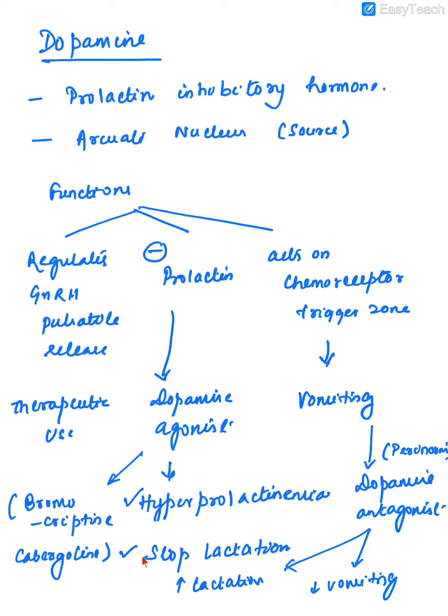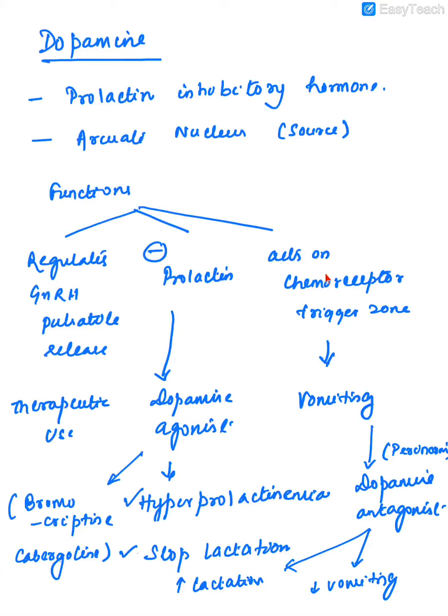These drugs are also used when a female wants to stop lactation. See, lactation will happen because of high prolactin levels. So if you give a drug that inhibits the prolactin, which is a dopamine agonist, it will stop lactation. Usually the drug that we give is cabergoline.